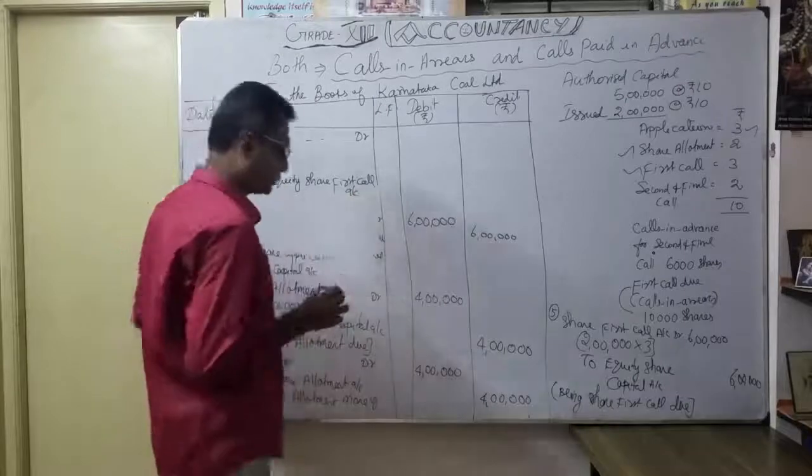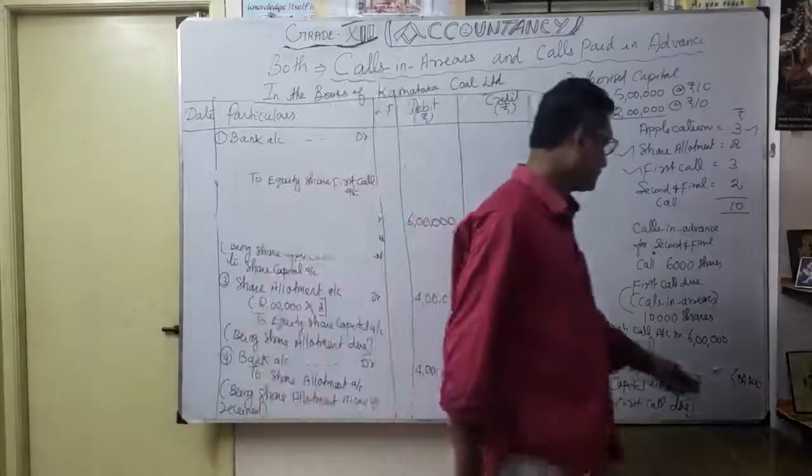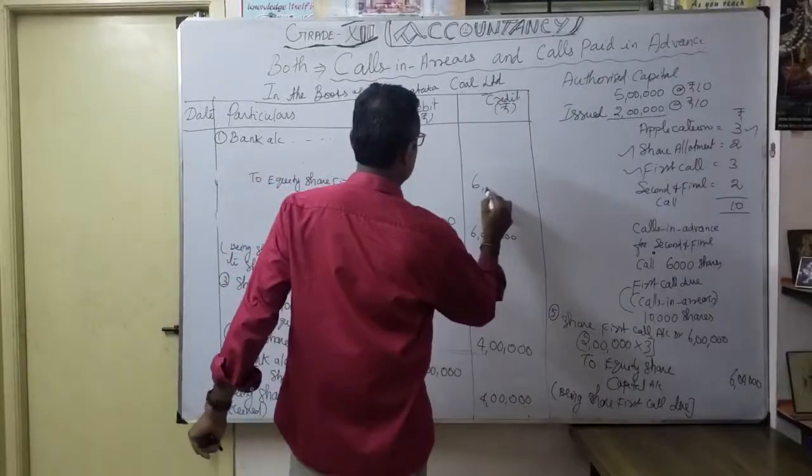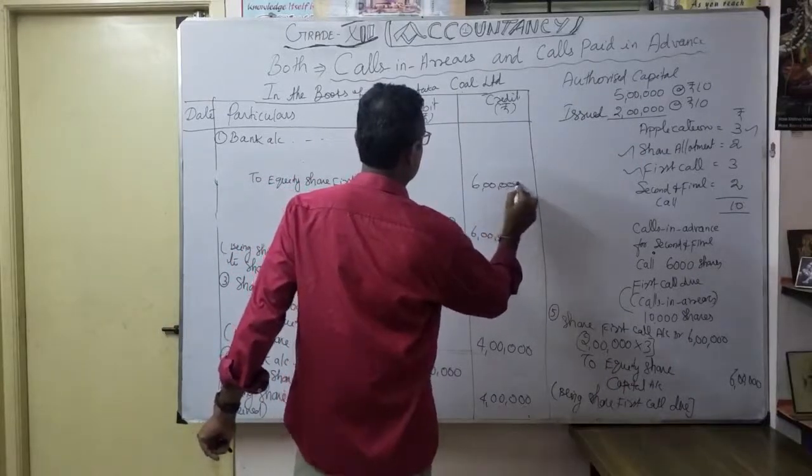How much are you supposed to receive? See, you are supposed to receive 6 lakhs. Okay, so I am going to write it here. Credit side 6 lakhs.